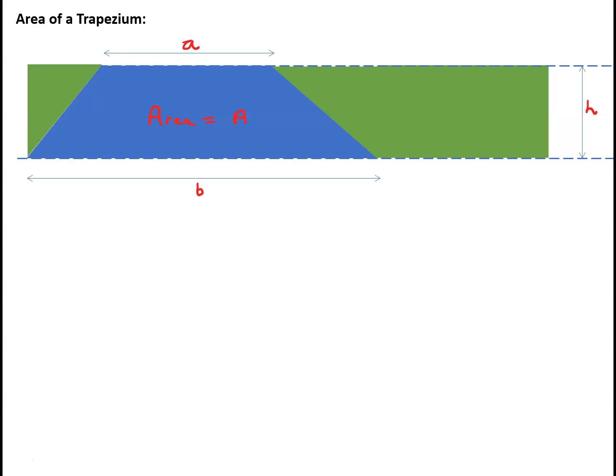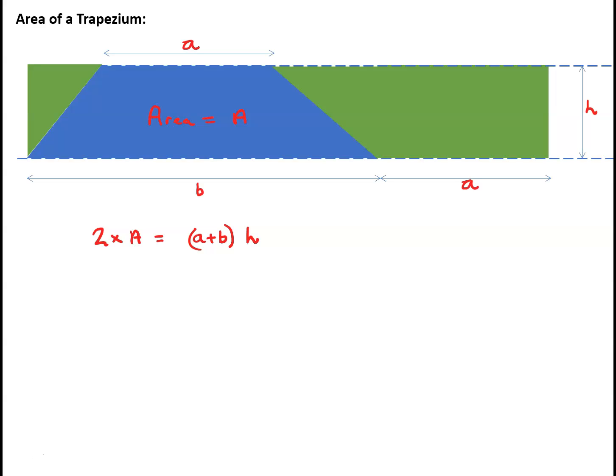So what we can see here is that two trapeziums make a rectangle whose length is a plus b and whose height is h. So we can say that 2 times A is equal to (a plus b) times little h.